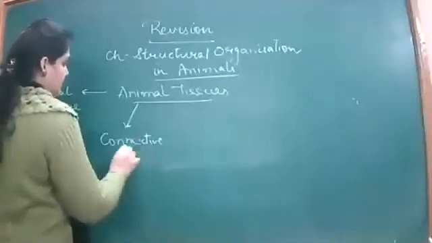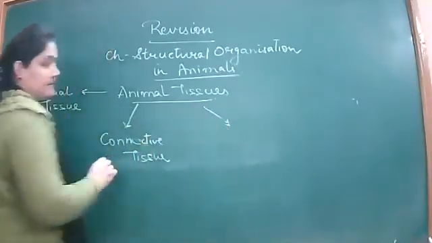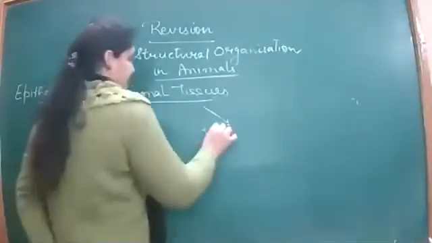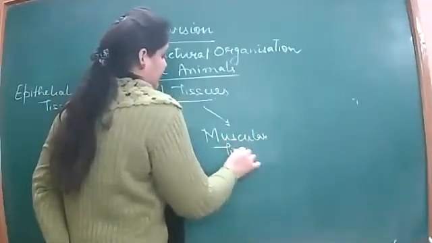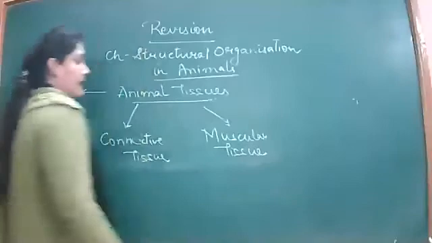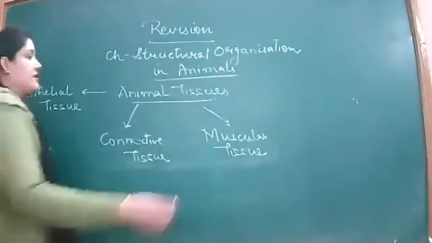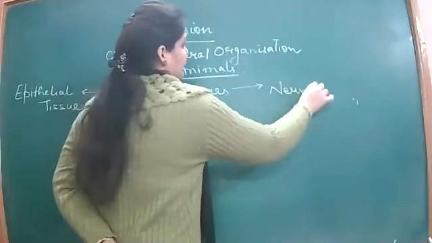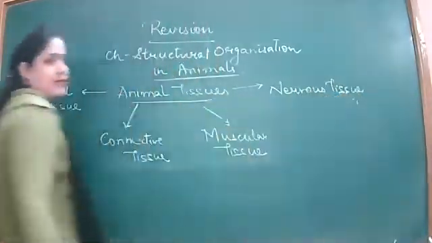And what is the third? The third one is muscular tissue. In detail we have also studied the structure of the sarcomere and everything in the chapter of locomotion and movement, right? And the last, fourth tissue which we have studied is nervous tissue.